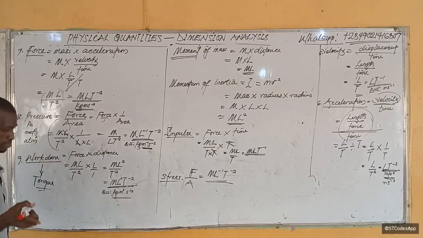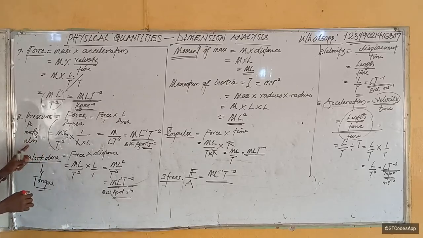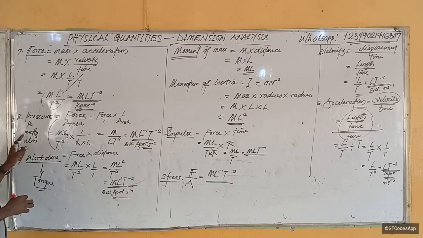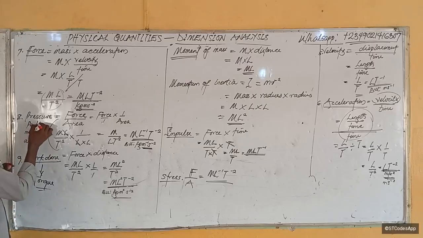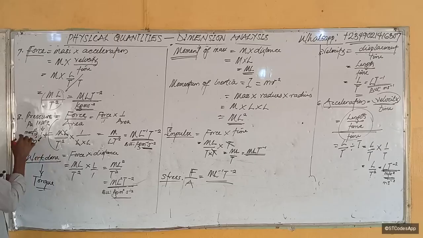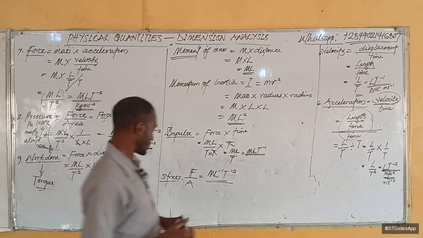Horsepower is power. ATM, millimeter mercury, 760 mmHg. That is 1 ATM, which is 1 times 10 raised to the power 5 pascals. So 1 times 10 raised to the power 5 pascals is 1 ATM. Okay, that's standard pressure, and pressure in mmHg is 760 mmHg. All right, so that's that.